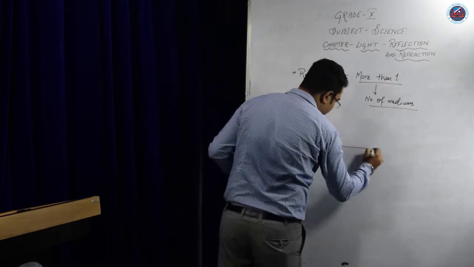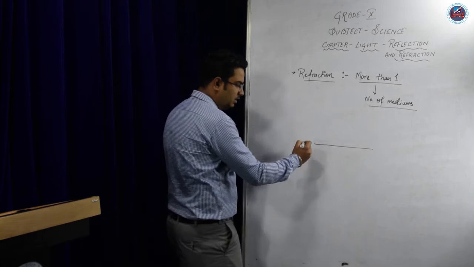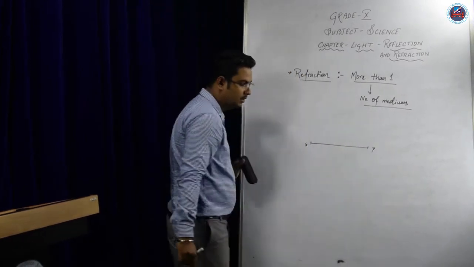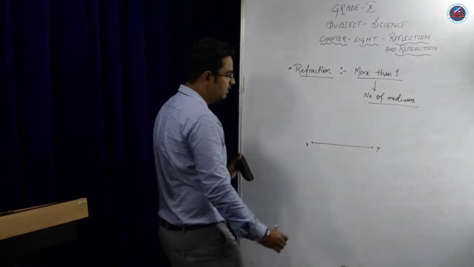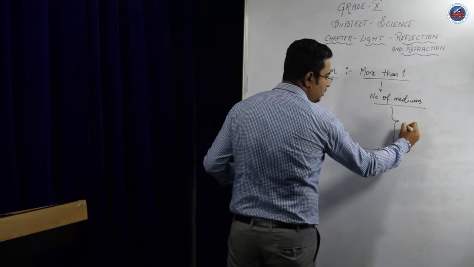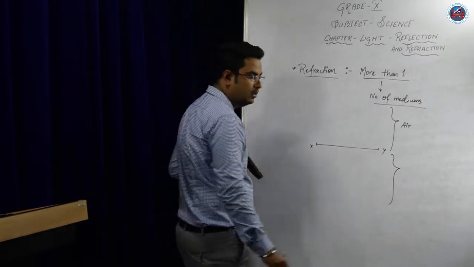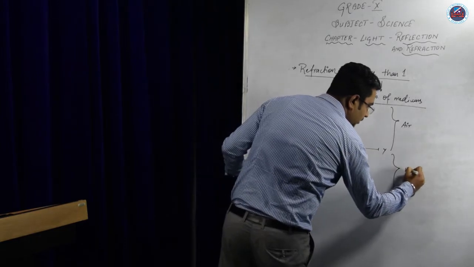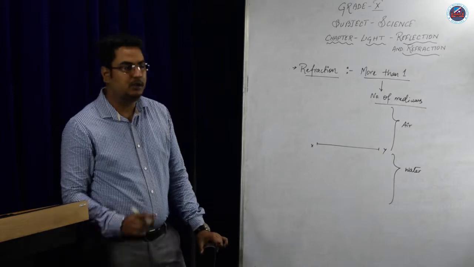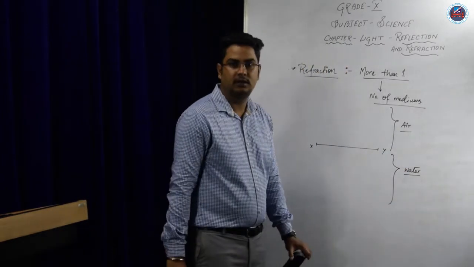Let's suppose this is the surface of water which I am assuming. The two ends of the water I am marking as X and Y. So the medium above X and Y is air, and the medium below X and Y is water. So we got two mediums in this diagram. First is air and the second one is water.